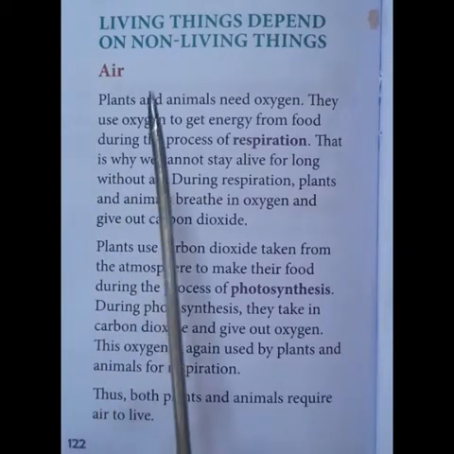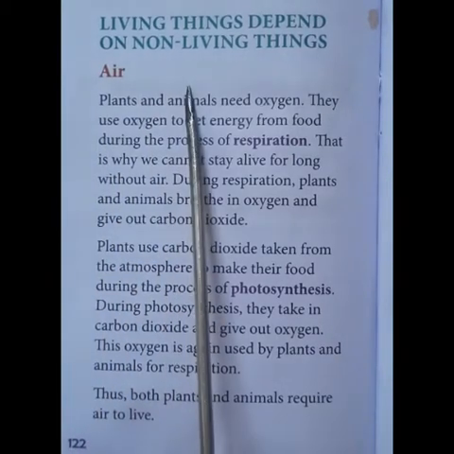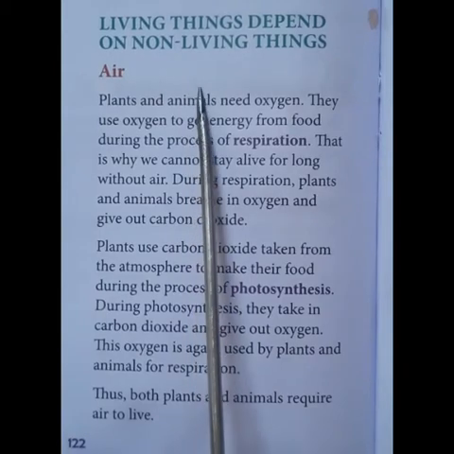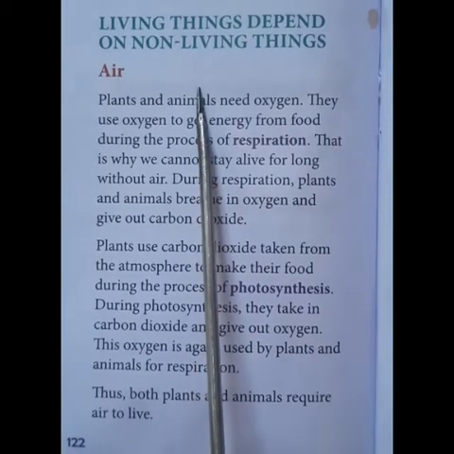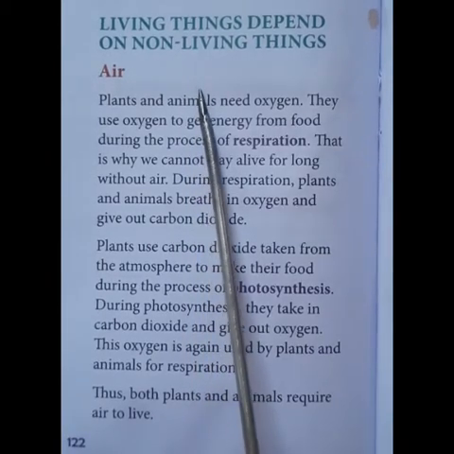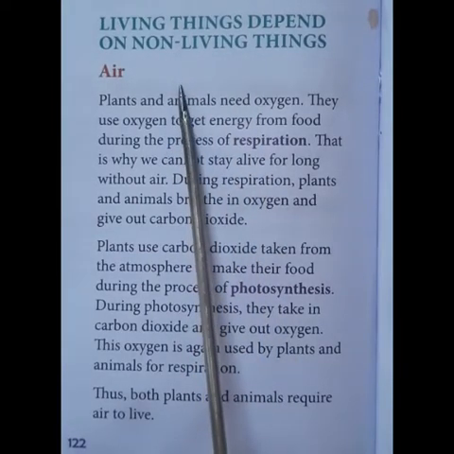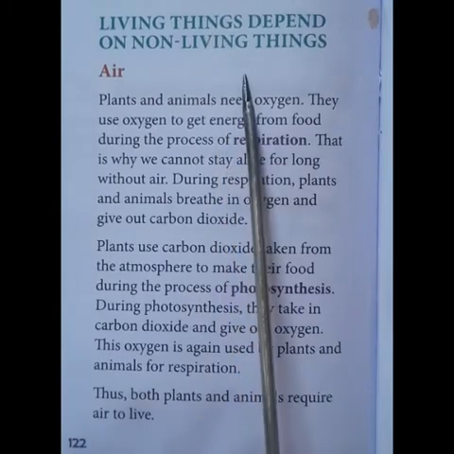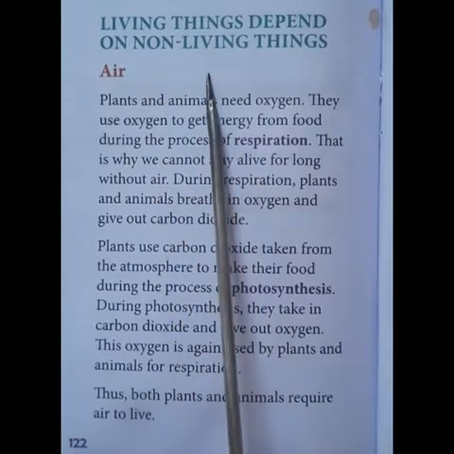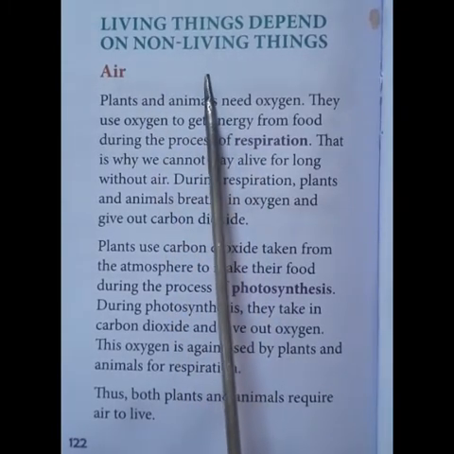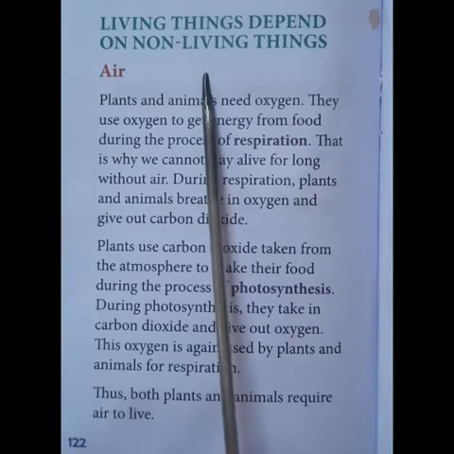So, which are the non-living things that are present in the habitat or in any environment? So usually we say that there are biotic as well as abiotic components in the environment. Biotic components means living beings. Abiotic components means non-living things.